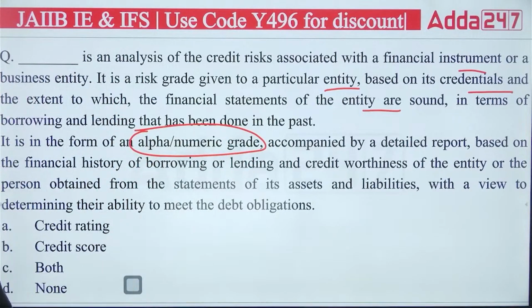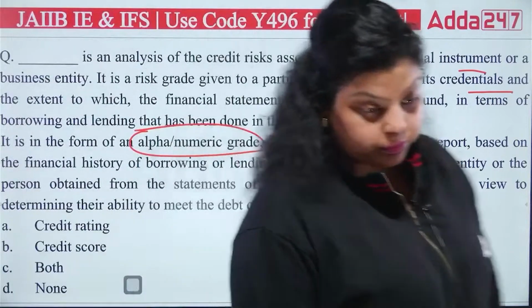After that, it is saying accompanied by a detailed report based on the financial history of borrowing or lending and credit worthiness of the entity or the person obtained from the statement of its asset and liability with a view to determine their ability to meet the debt obligation. So you can easily find out here, is it credit rating, credit score or both? Okay. So which of the following will be correct?